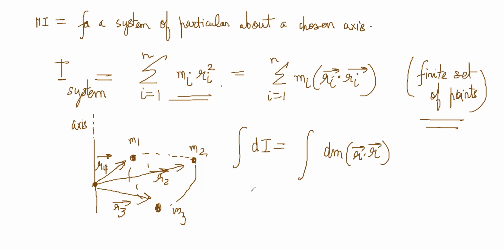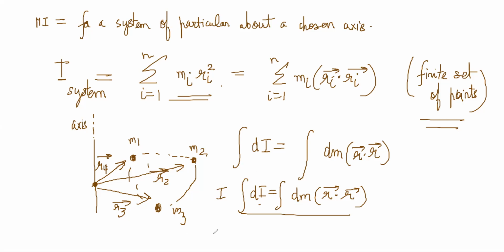Basically, you are defining dI equal to dm into r dot r. So dI is chosen from some axis. You are saying some mass element is at a distance r from some axis. So the moment of inertia of that tiny mass element is dm into r dot r. And when you integrate it, you will get the total I for the whole body.